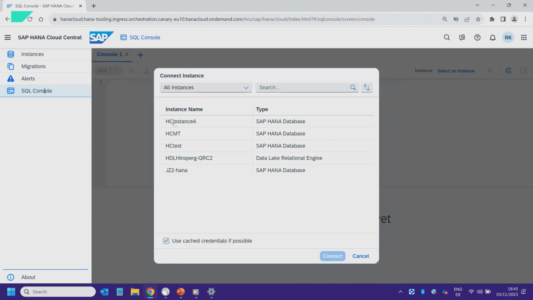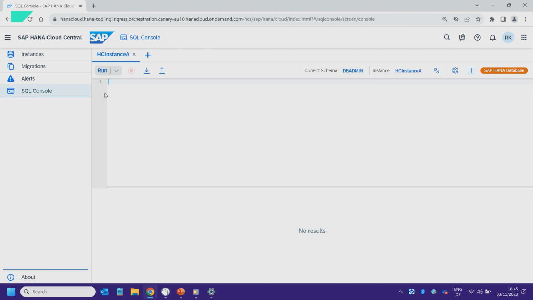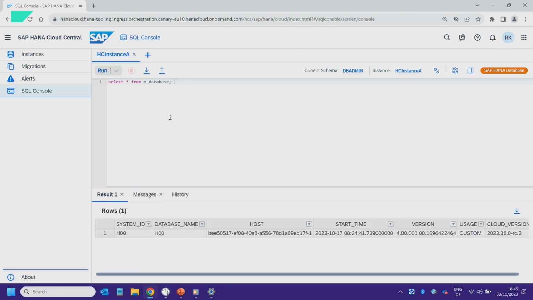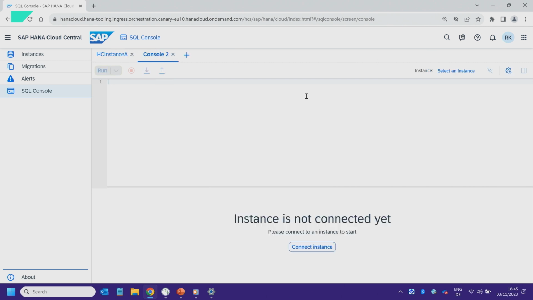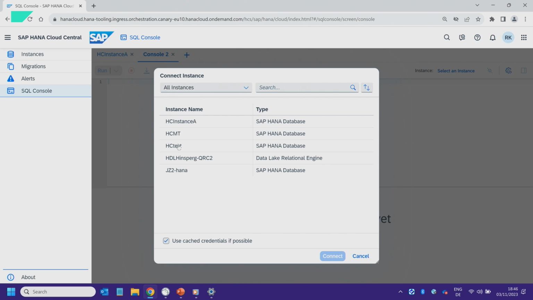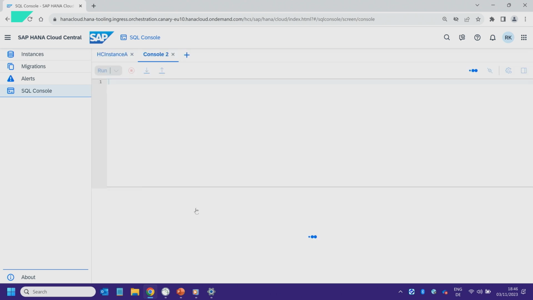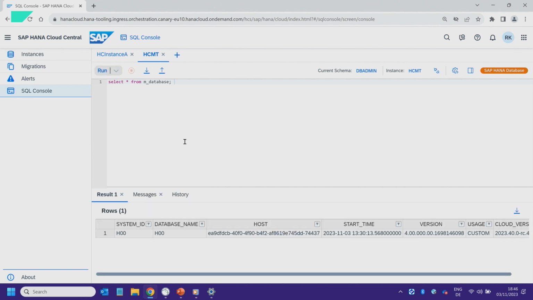Okay, I need to select a database, connect, quite easy, do a select statement. Run it, right, it's good. Now I copy this and then I add another instance. I need to select one. I go to, let's say, this one, connect, and then I paste it and run the same statement in another database. So I can really switch between the instances with this HANA Cloud Central tooling. It's very easy, very convenient for you.